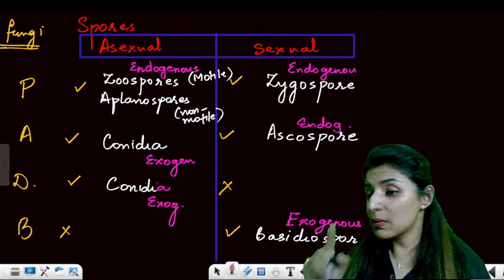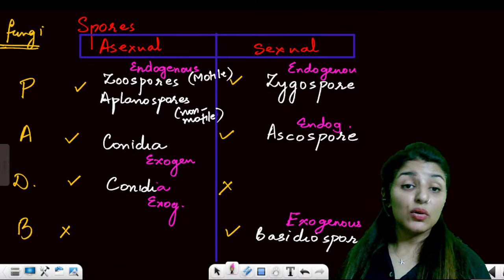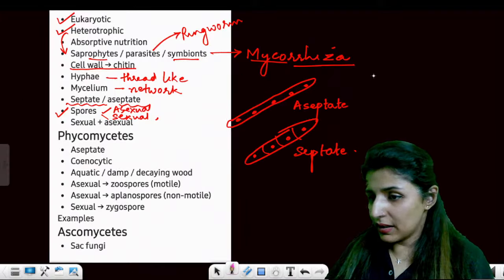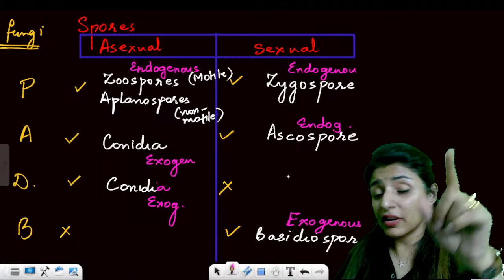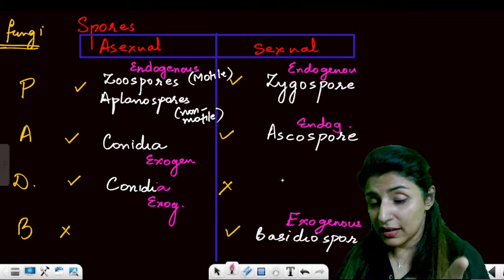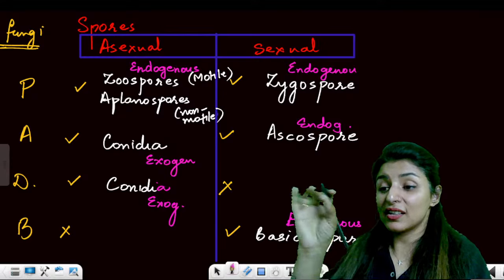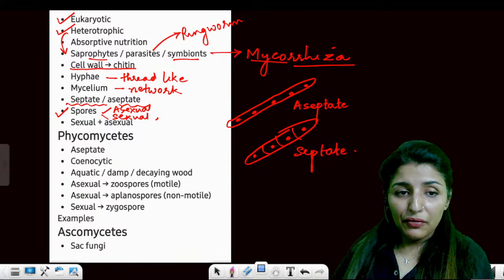So this one table is going to revise everything for you. What is endogenous? Okay. Let me take one fungus at a time and then we'll talk about it. But please don't forget to remember and revise this one table. Is that clear? You should be revising this one table a day before. Clear? Okay. Now coming on to the first class.